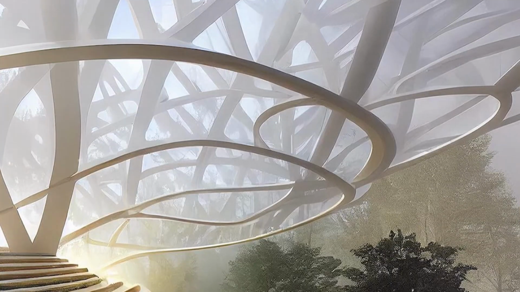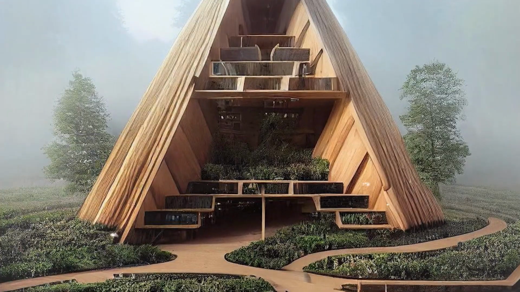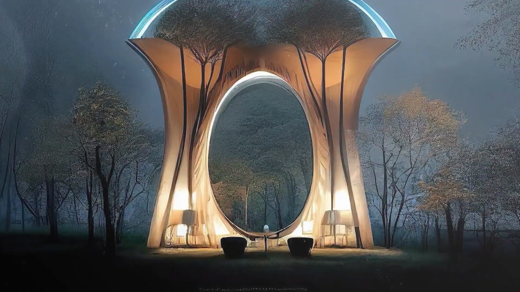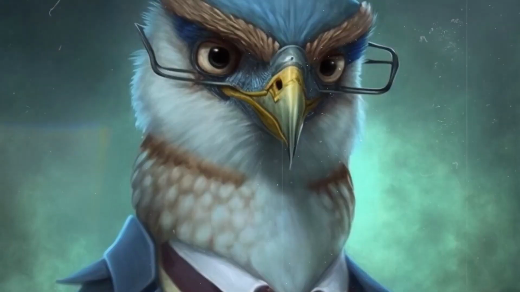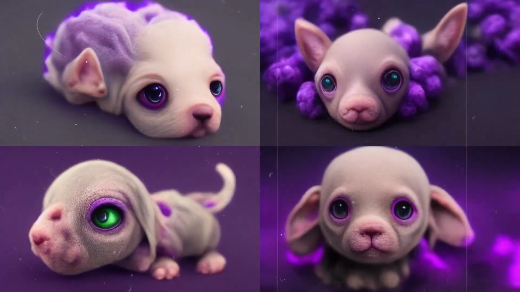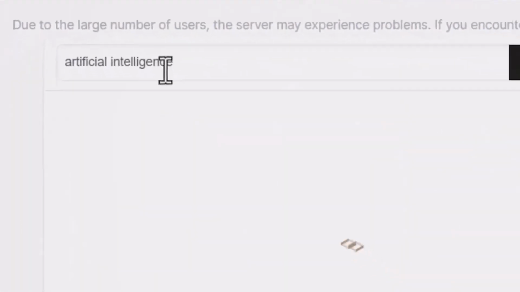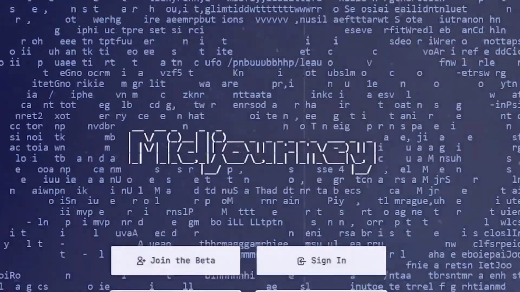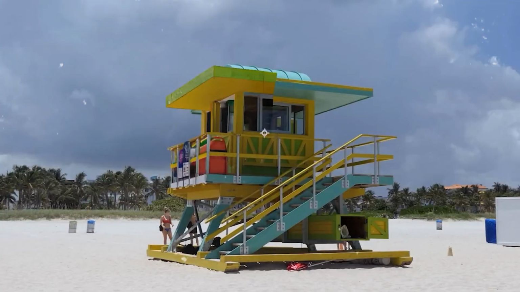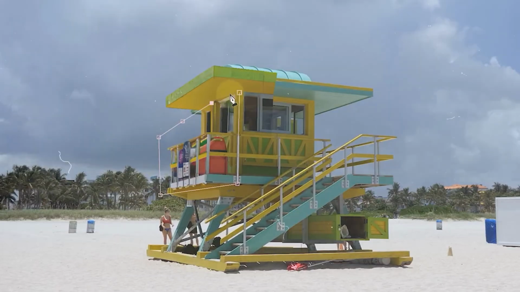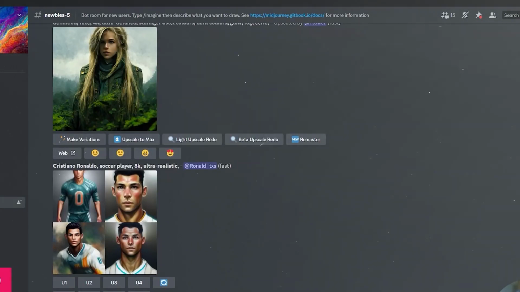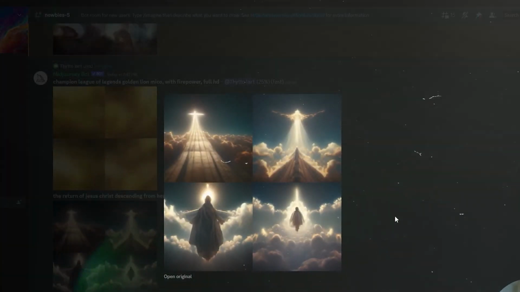Midjourney is a tool that uses a diffusion model and a transformer-based encoder-decoder architecture to generate images. It encodes the text prompt into a latent vector, which is then used to guide the diffusion process. The diffusion process gradually corrupts and reconstructs the image until it matches the prompt. Midjourney also uses a technique called Vary Region, which allows it to edit specific regions of an image based on text prompts. For example, it can change the color of a dress, add accessories to a portrait, or modify the